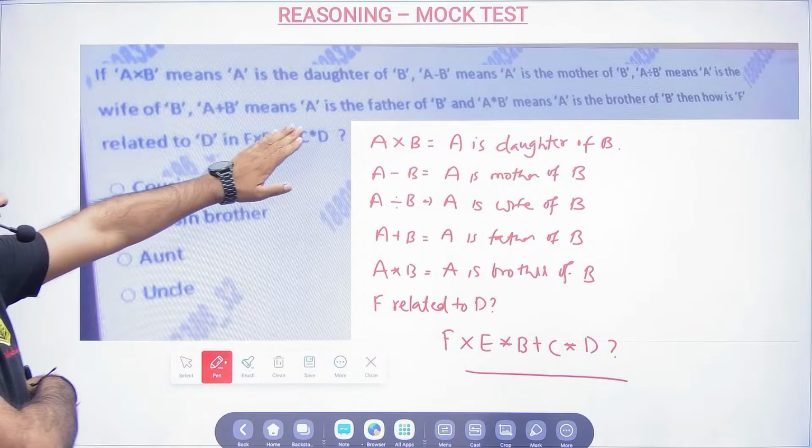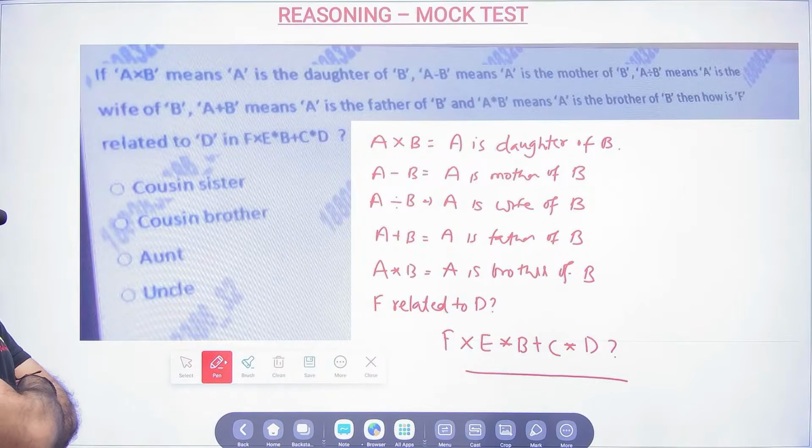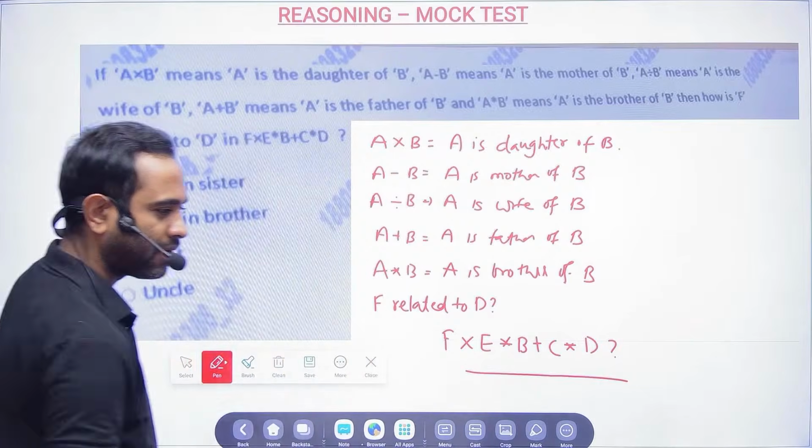So I have already written the question here. Now tell me the answer in another 30 seconds. A cross B means A is daughter of B. A minus B means A is mother of B. A divided by B means A is wife of B. A plus B means A is father of B. A star B means A is brother of B. So how is F related to D? F cross E star B plus C star D. Let me see how many of you are able to answer.